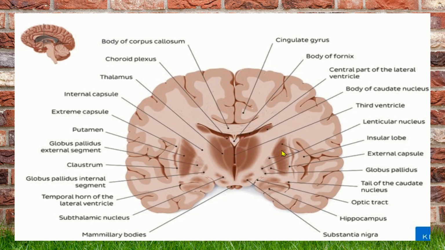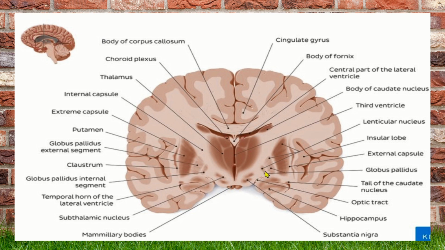Coming to the paleostriatum or pallidum, the lentiform nucleus is divided into two by an external medullary lamina. This is the external medullary lamina which divides these two structures. So the globus pallidus alone is called the paleostriatum or pallidum.